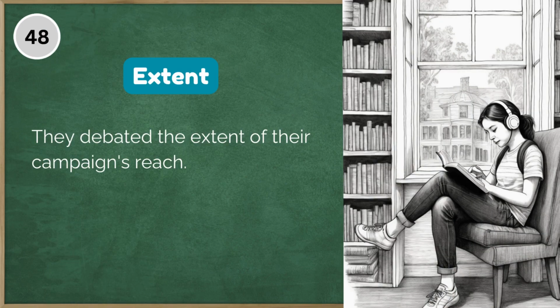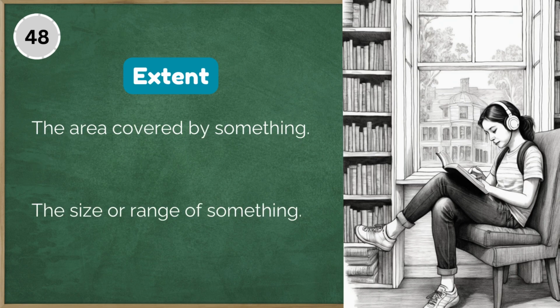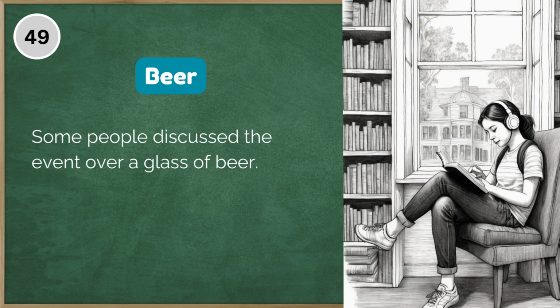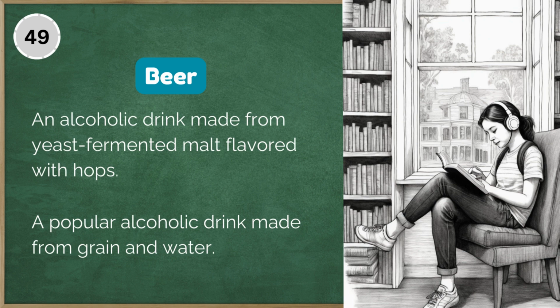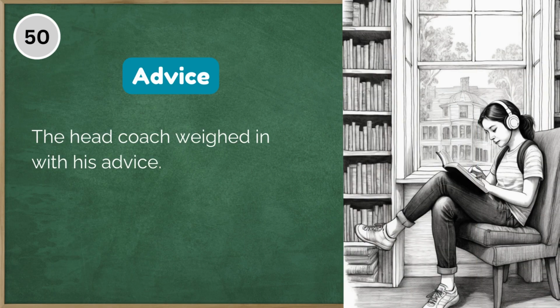48. They debated the extent of their campaign's reach. Extent, the area covered by something. Extent, the size or range of something. 49. Some people discussed the event over a glass of beer. Beer, an alcoholic drink made from yeast-fermented malt flavored with hops. Beer, a popular alcoholic drink made from grain and water.